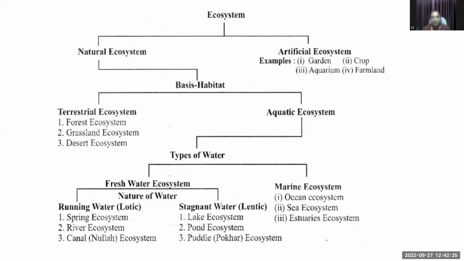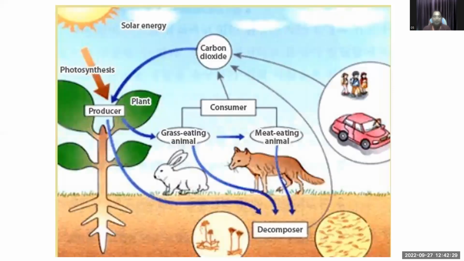And in the marine ecosystem, there are the ocean ecosystem and sea ecosystem. Here we can see the animal interaction and the ecological perspective, from the plants to the animals and all that are present in the environment, that is, the interaction with the environment, the environment and animal ecology.